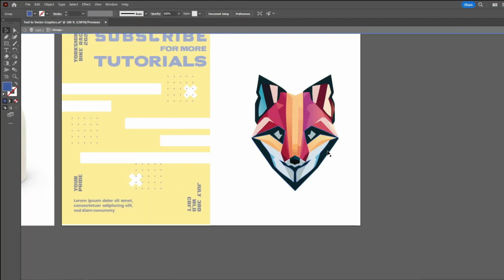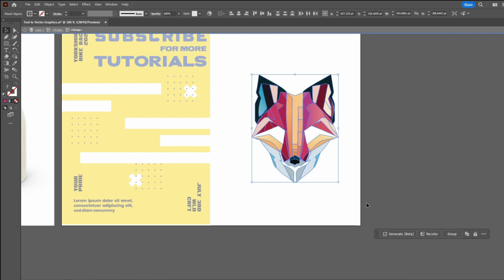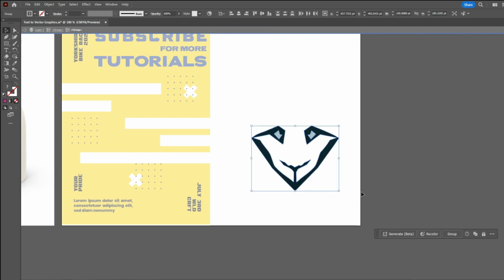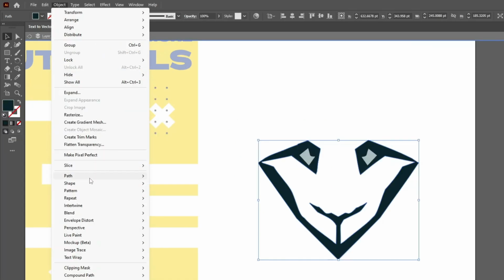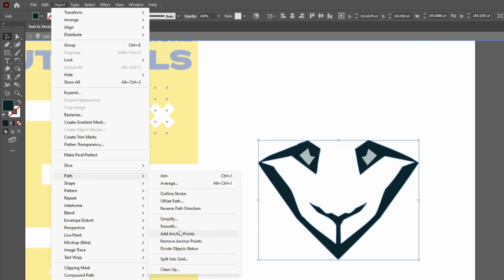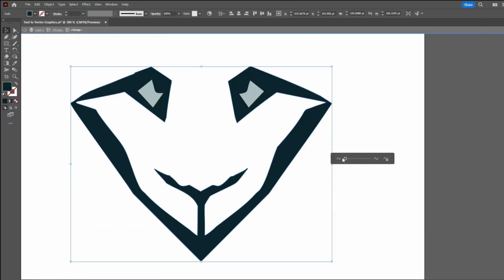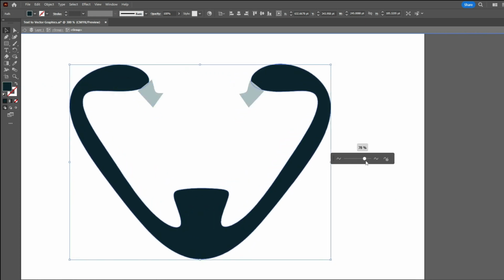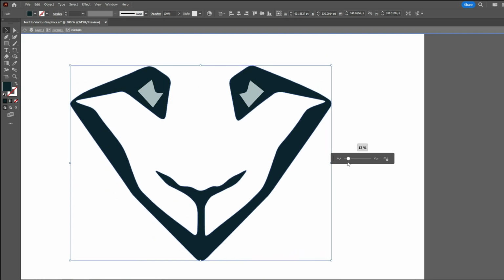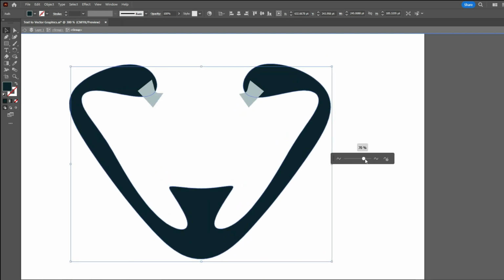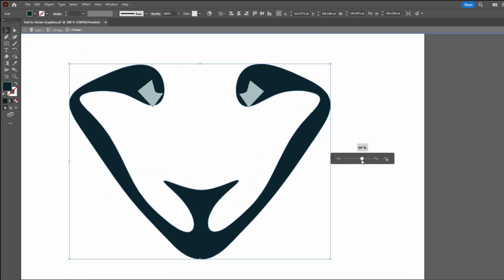The next feature is the smooth slider. I will leave only a part of the artwork so you can see how it works. So we will use this shape for illustrative purposes. Select the shape, then go to Object, Path and Smooth. Then you can get this smooth slider. See, as you drag the slider to the right, how the path is smoothing. So don't go too much to the right. Find the balance according to your project.